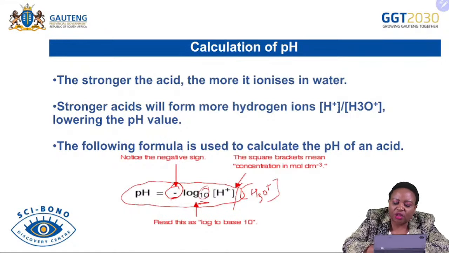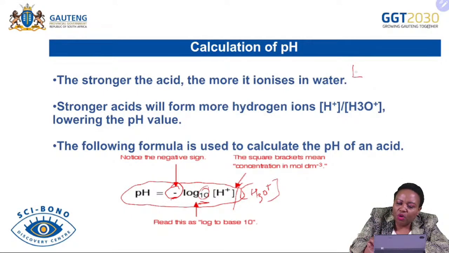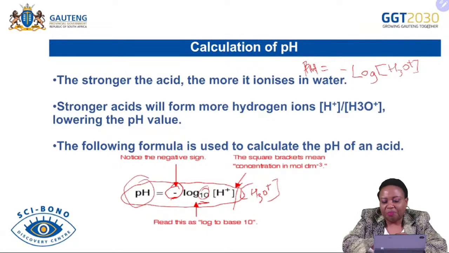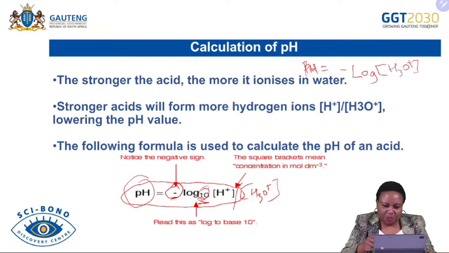Even if this 10 is not there, because most of the time we don't include it, because log to base 10 is 1. So we normally say minus log the concentration of H3O plus, or the concentration of H plus, which is the pH, capital letter H, small letter p, the way it is written here. So we normally don't even worry if you don't put this 10, but this 10 we just put it so that when you are working with anti-log, you know that everything is base 10. That is why you need to have that information.